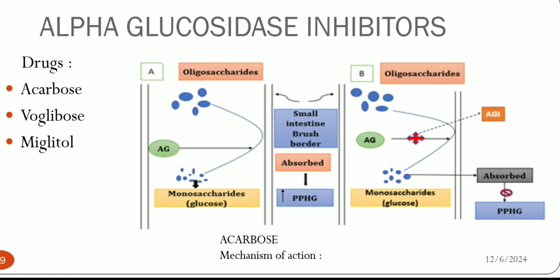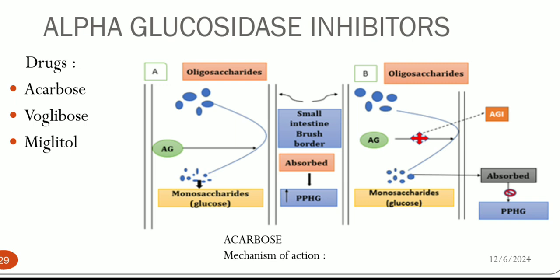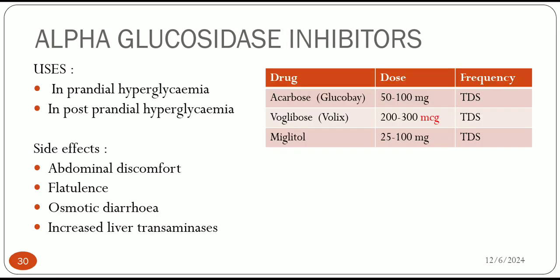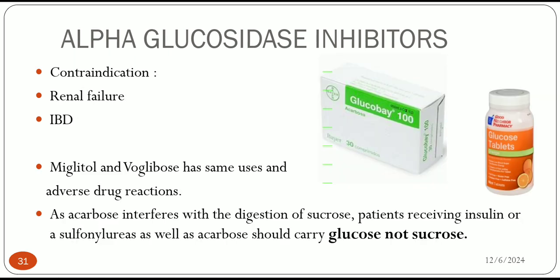But when we use alpha glucosidase inhibitors, less glucose is formed and so less absorbed, therefore it is very useful in postprandial hyperglycemia. The most common side effects are abdominal discomfort and flatulence. These are the dose and frequency. Contraindications: renal failure, IBD.